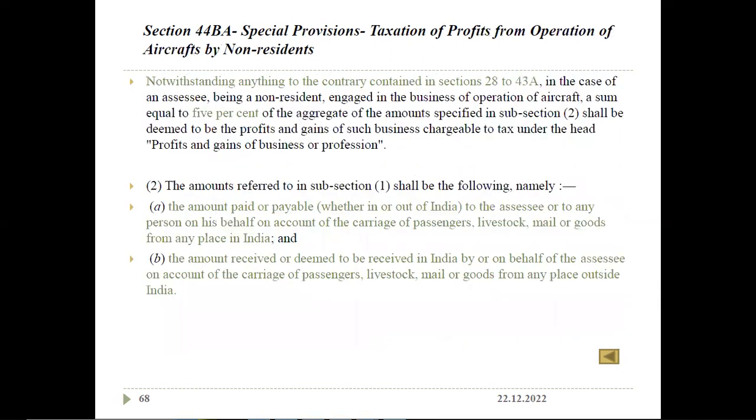Section 44BB is for taxation of profit from operation of aircraft by a non-resident. This is also the same, but for aircraft, 5% of the tax is paid on the amount paid or payable to a non-resident.